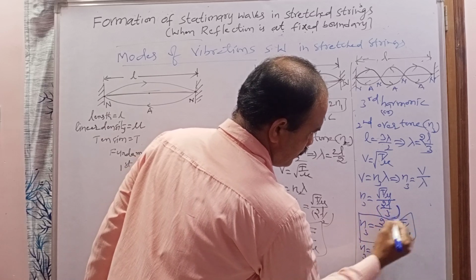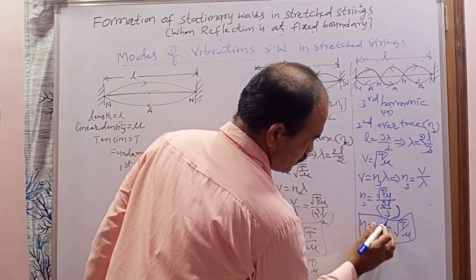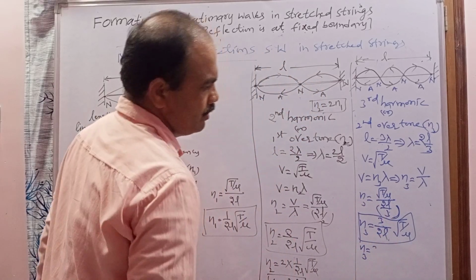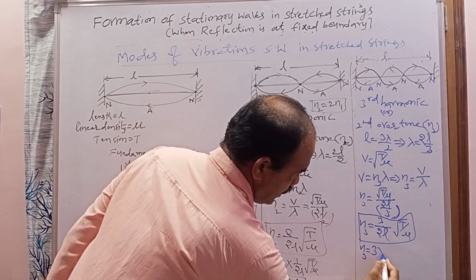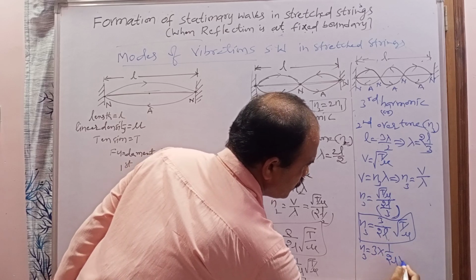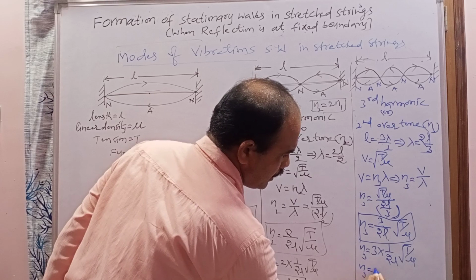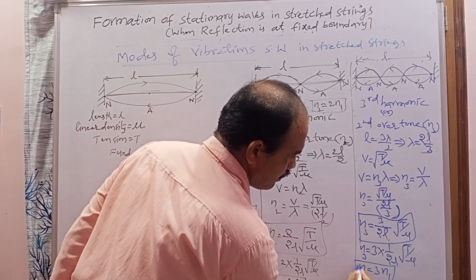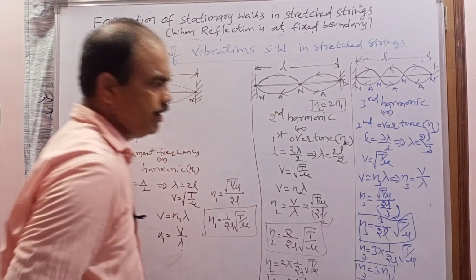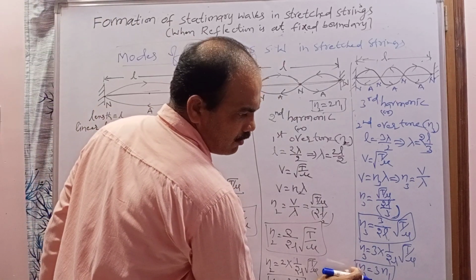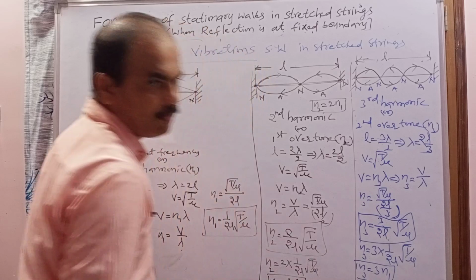So the 2 in the denominator goes to the numerator, and the 3 goes to the numerator: 3 by 2L. When I rearrange the equation, N3 equals 3 into 1 by 2L into square root of T by mu. That is nothing but the third harmonic, which is 3 times the fundamental frequency. Here 1 by 2L into square root of T by mu is the fundamental frequency. So the third harmonic will be 3 times the fundamental frequency.